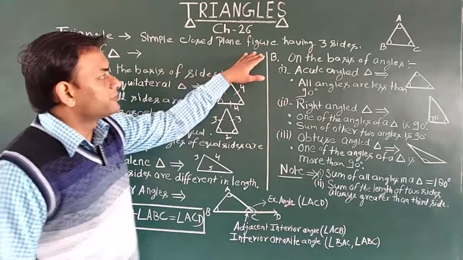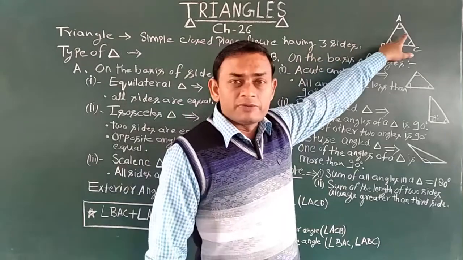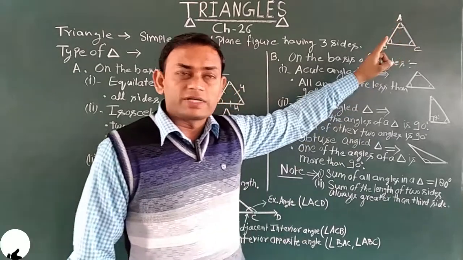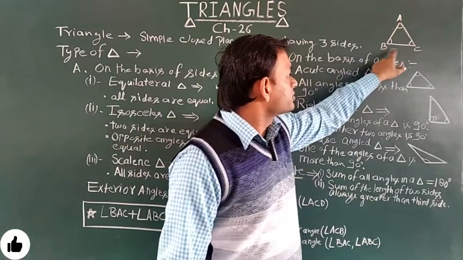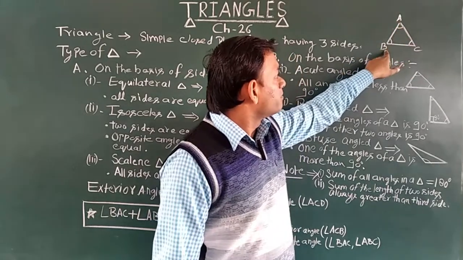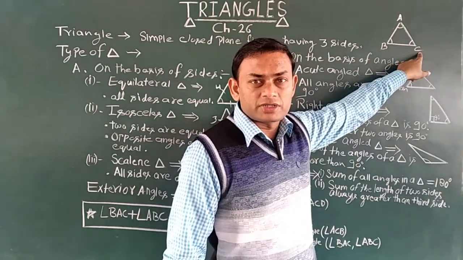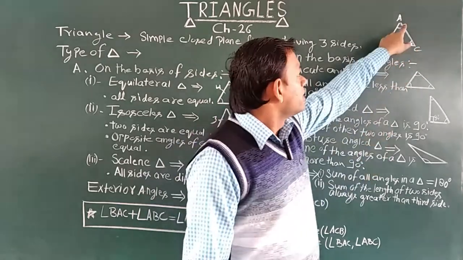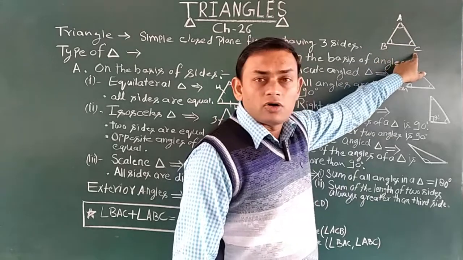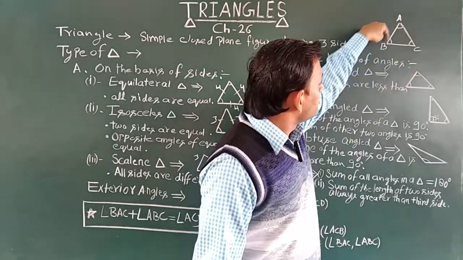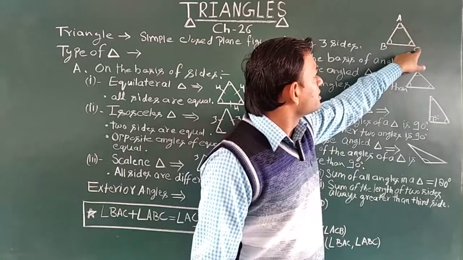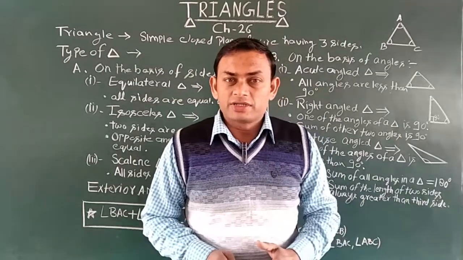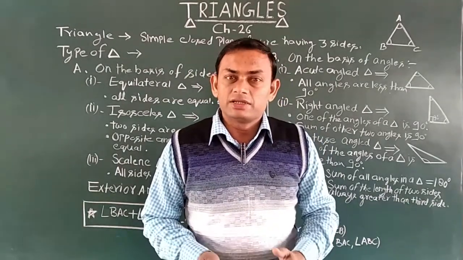A simple closed plane figure having three sides will be called a triangle, and where two line segments meet together, I told you that is called a vertex. So here three vertices are there, vertex A, B and vertex C. In a triangle three angles are there, angle A, angle B, angle C, or you can give the names angle ABC, angle BCA or angle CAB. Got it? Means in a triangle three vertices are there, three sides are there and three angles are there.